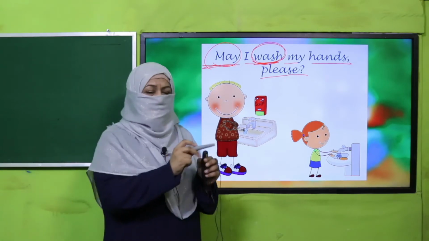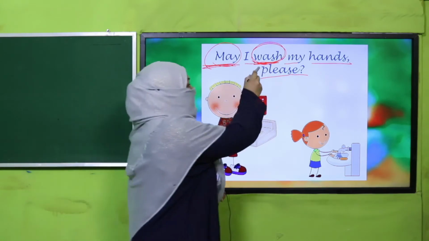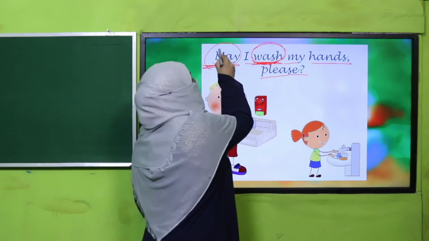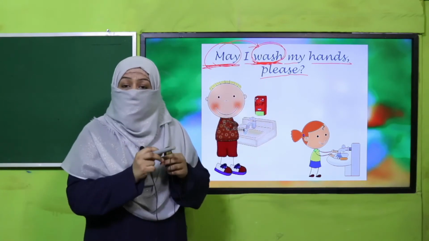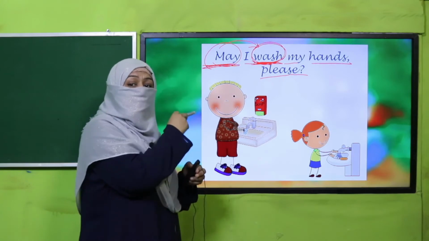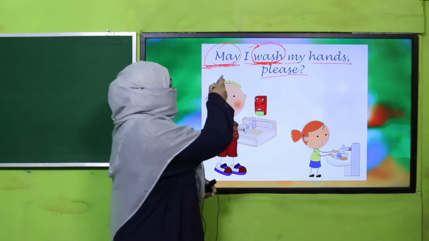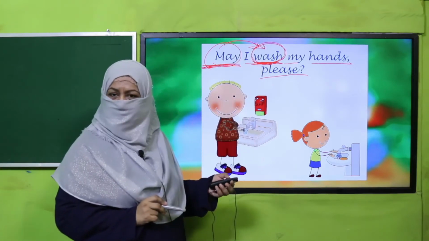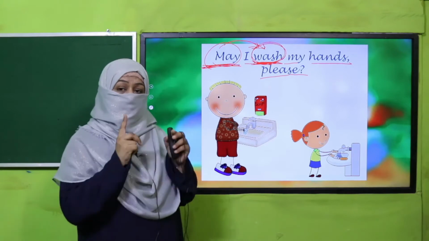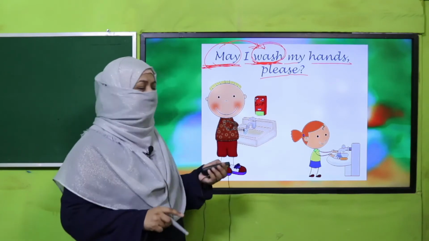So beta, it means both may and wash are verbs. One is the main verb and the other is supporting your expression, what you want to do and what you need for that. You need permission. So this may is a modal verb for this main verb. Are you getting it? Okay, there are more modal verbs, but today we'll talk about may and may not only. All right?